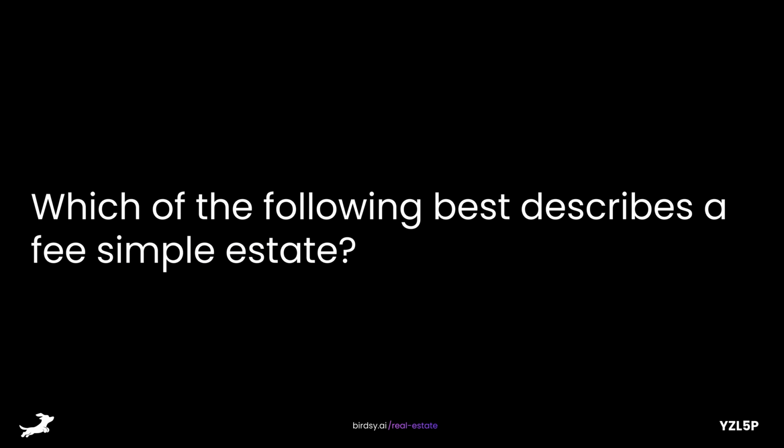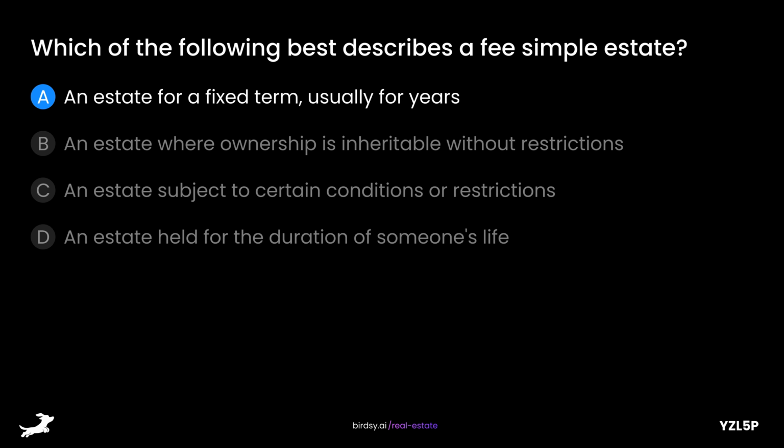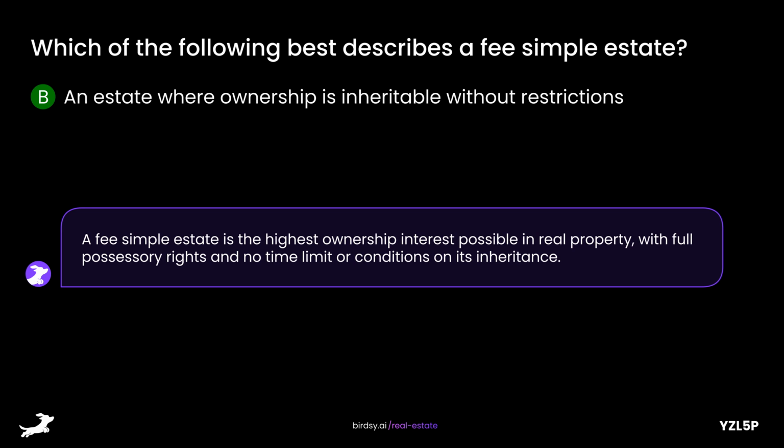Which of the following best describes a fee simple estate? Is it A, an estate for a fixed term, usually for years? B, an estate where ownership is inheritable without restrictions? C, an estate subject to certain conditions or restrictions? Or D, an estate held for the duration of someone's life? The answer is B, an estate where ownership is inheritable without restrictions. A fee simple estate is the highest ownership interest possible in real property, with full possessory rights and no time limit or conditions on its inheritance.